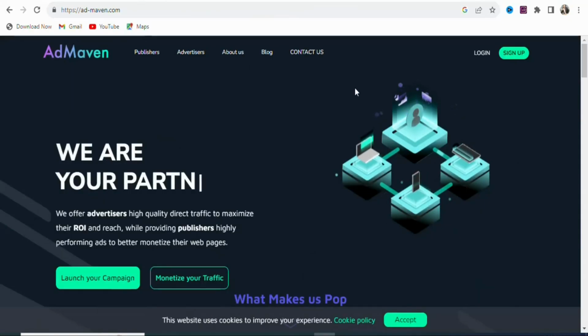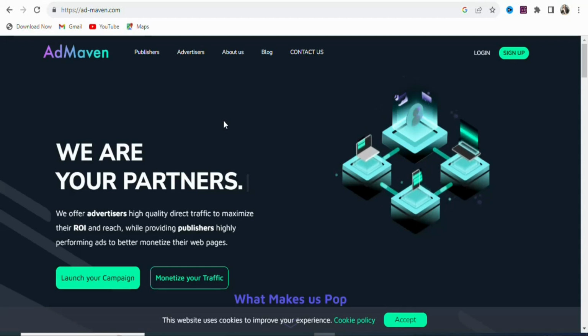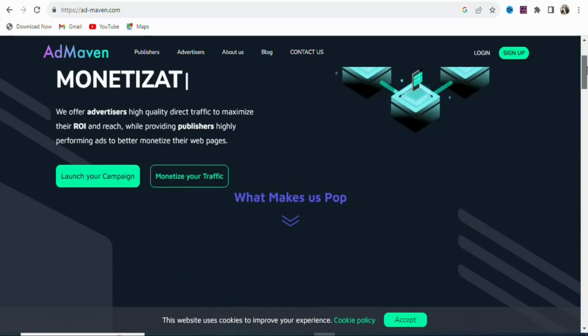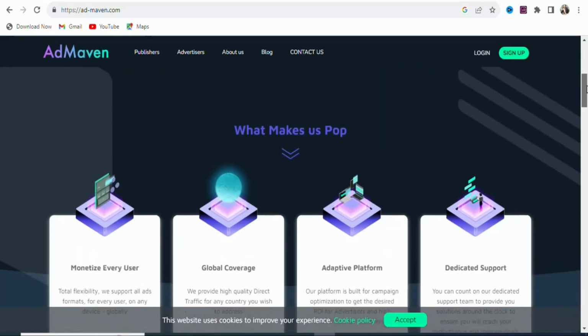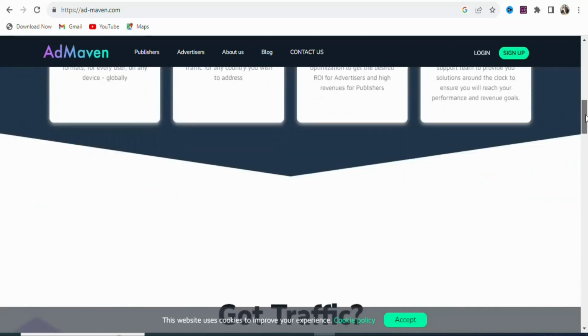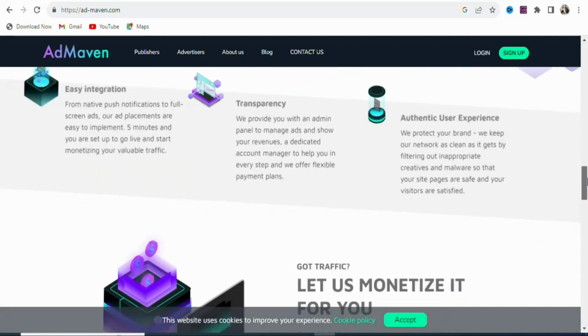So the next step is that you are going to come on this website, admarvin.com. This website is one of the best websites that you can use to promote any link that you want. If you have a business, if you have an affiliate link, you can promote it on this platform at a very cheap cost. The best part is that the minimum deposit is very low. So even if you're a beginner with a low budget, you can use this platform to advertise your link and then make money from home wherever you are in the world.